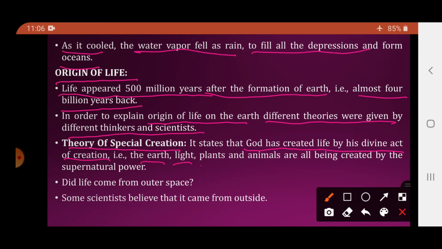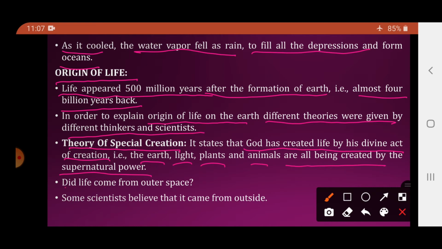That is, earth, light, plants and animals were all created by the supernatural power. So theory of special creation क्या समझाता है? ये समझाता है, it states that the earth, or earth के ऊपर जो life originate हुई है, it is created by the God and his divine act, and by the supernatural power present in the God. Light, earth, plants and animals, they were formed. But ये theory कोई accept करता नहीं है.